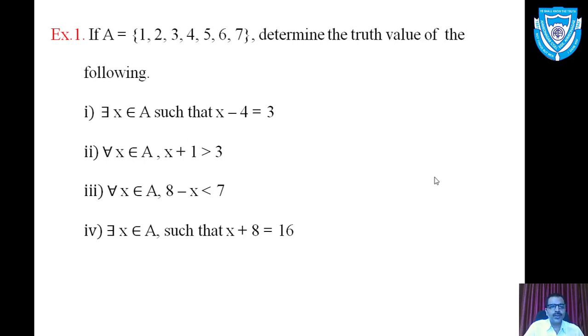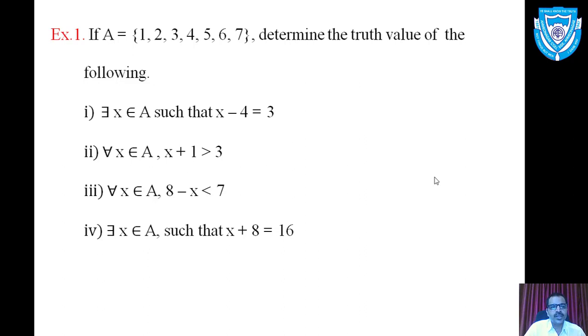For all x belonging to A, 8 minus x less than 7. Now, if all the members of set A satisfy the provided condition, then only it becomes true.